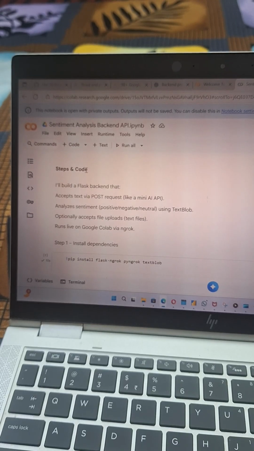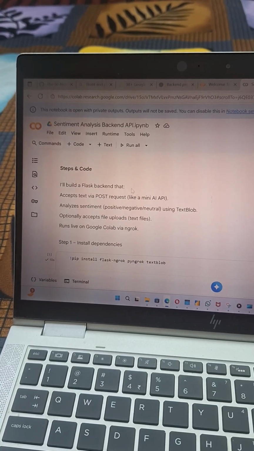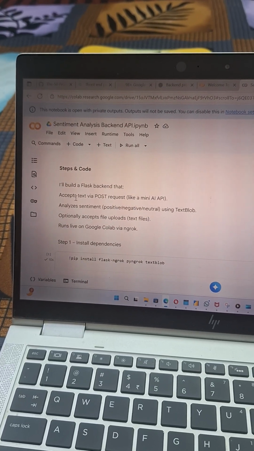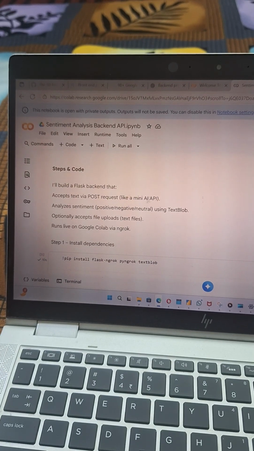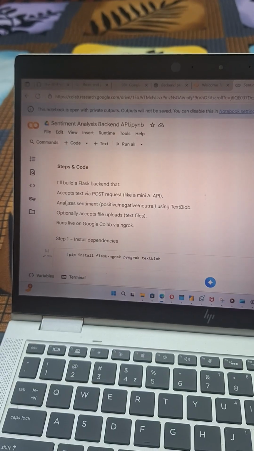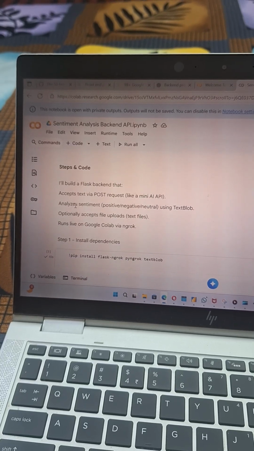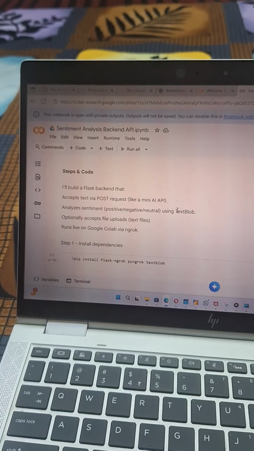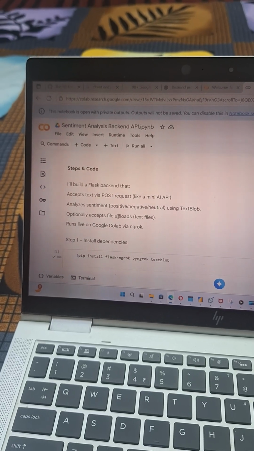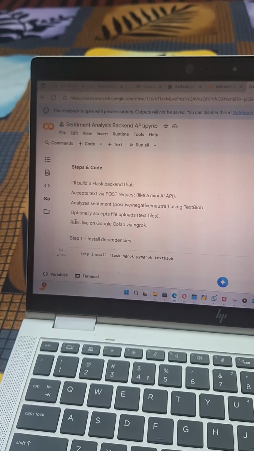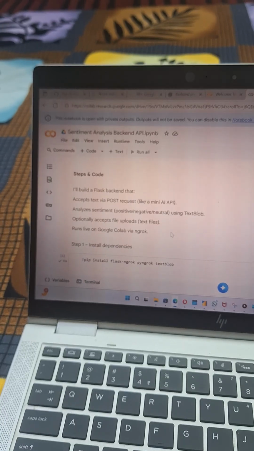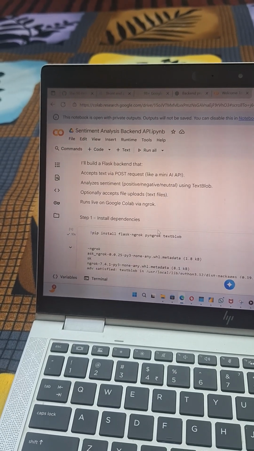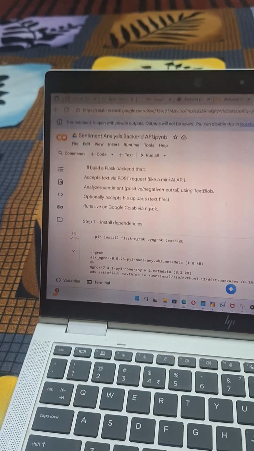Here I have built a Flask backend that accepts text via a POST request, like a mini AI-based API. It analyzes sentiment as positive, negative or neutral using TextBlob. It optionally accepts file uploads of text files. It runs live on Google Colab via ngrok. These are the libraries for this, sir.